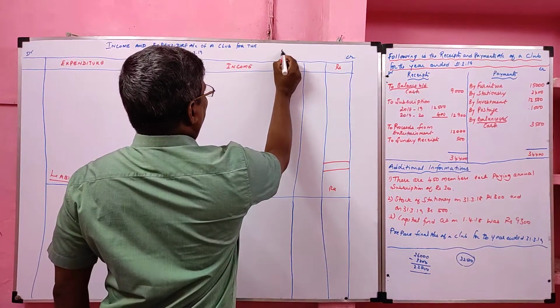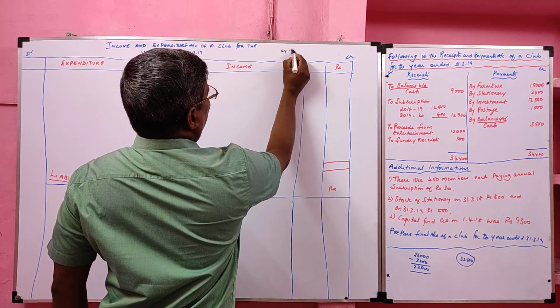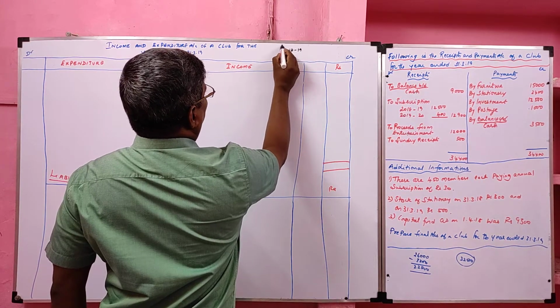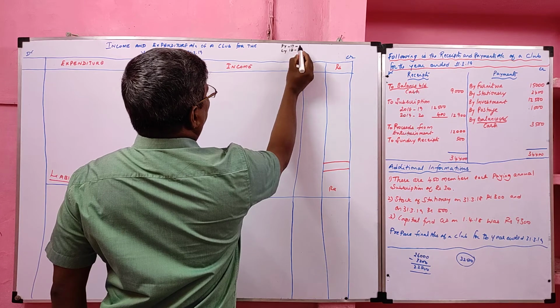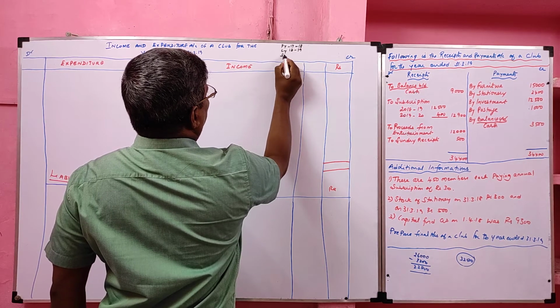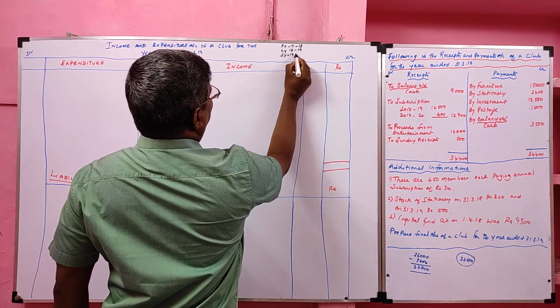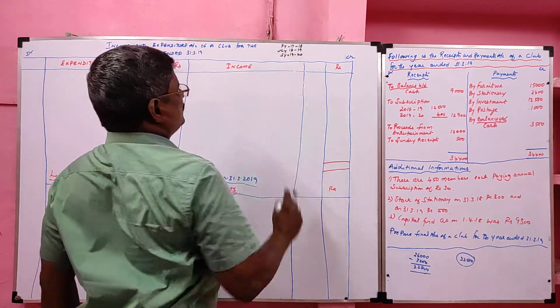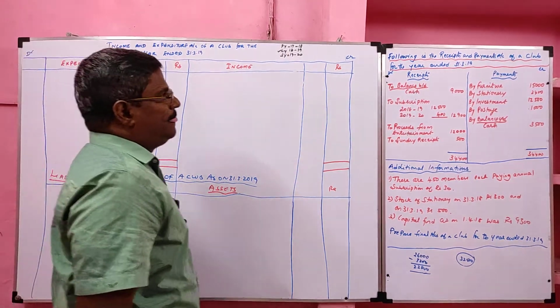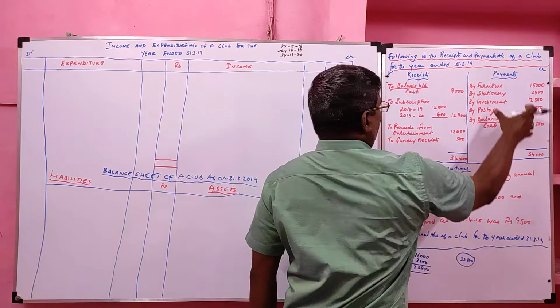So our current year is 2018-19. Our previous year is 17-18. Our subsequent year is 19-20. We are preparing accounts for 18-19. Okay. Receipts and payment account are given.